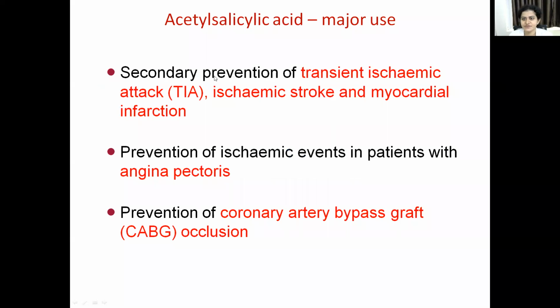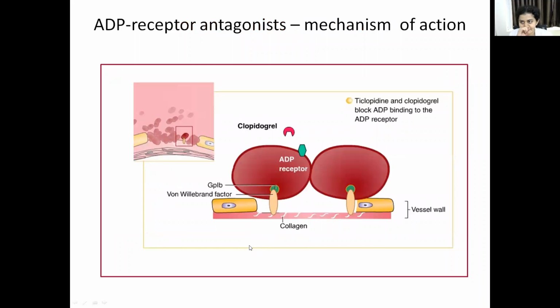Uses: it can be used for secondary prevention of transient ischemic attack, ischemic stroke and myocardial infarction, and also to prevent ischemic attack in patients with angina pectoris, and it helps in prevention of coronary artery bypass graft occlusion. Then the next drug is your ADP receptor antagonist, that is clopidogrel and ticlopidine.